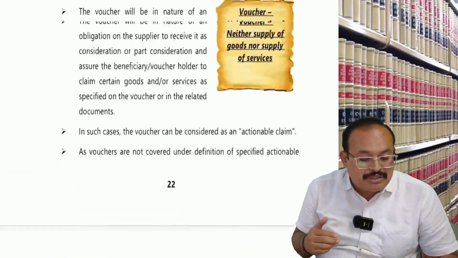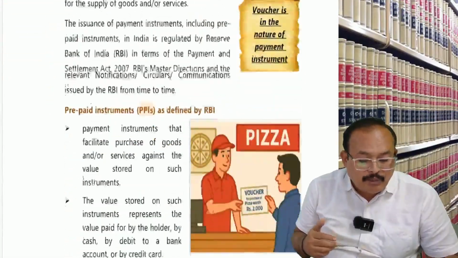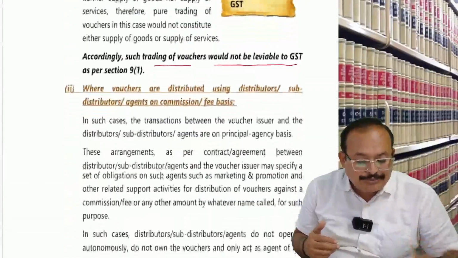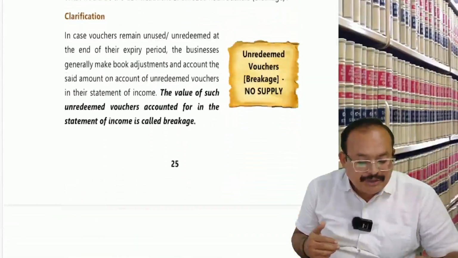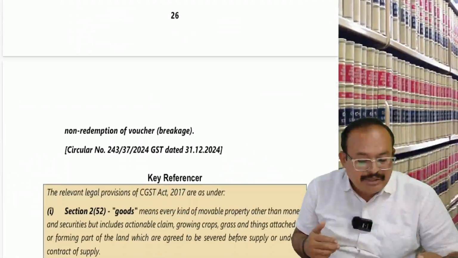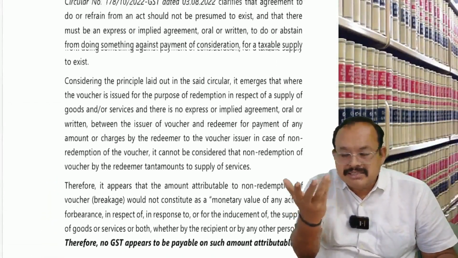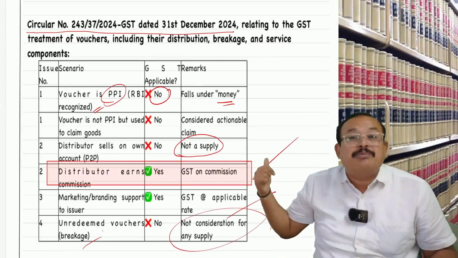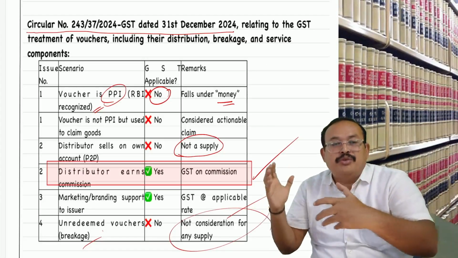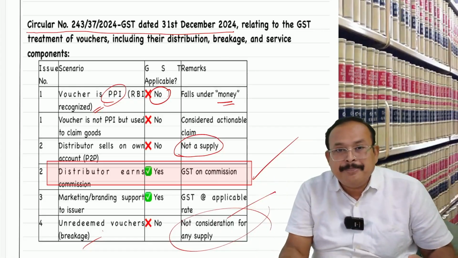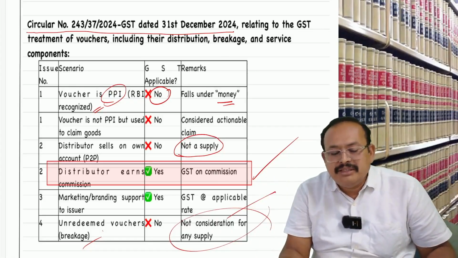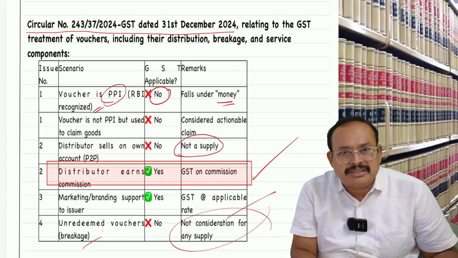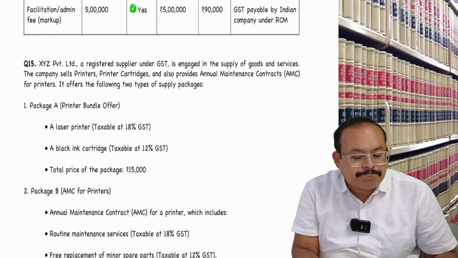It runs to how many pages? See from here: 1 page, 2 pages, 3 pages, 4th page, 5th page, 6 pages, Raja. 6 pages I summed up into one particular half page. Just look at it, but you have to listen once before reading this. Got the clarity? Any difficulty? Then I think I have covered the scope of supply to the maximum extent.